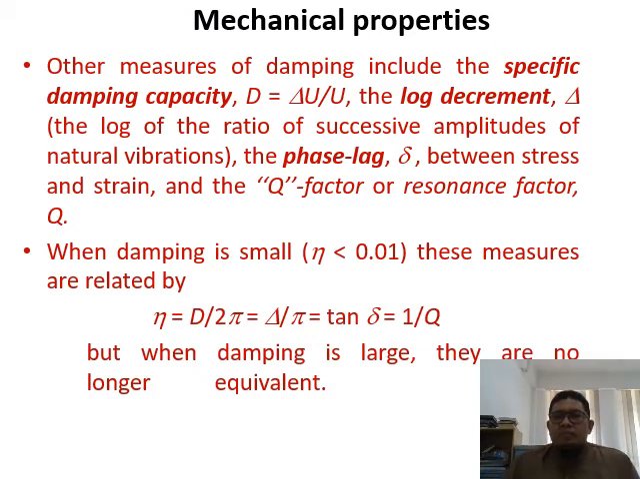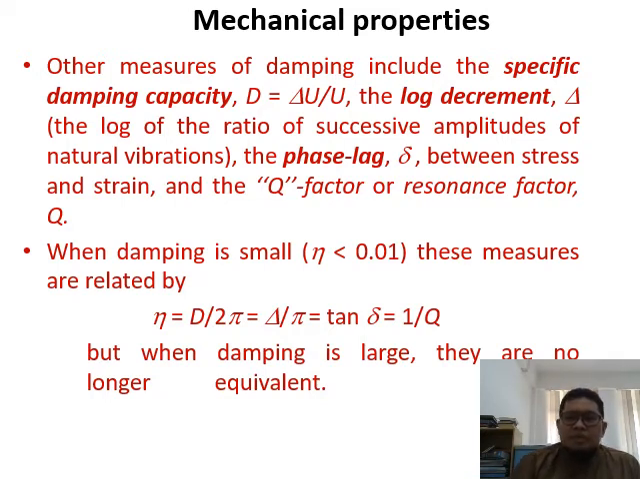Other measures of damping included the specific damping capacity. This one is also related to vibration. Damping capacity D is equivalent to delta U divided by U in the log decrement. So delta is the log of the ratio of successive amplitudes of natural vibrations, the phase lag delta between stress and strain, and the Q factor or resonance factor Q.